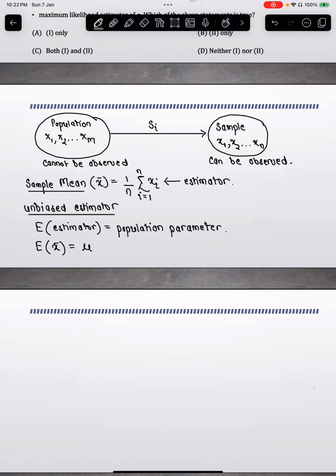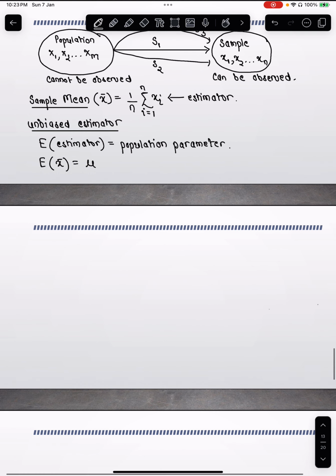What do I mean by this? It means if I take n different samples, so this is S1, this is S2, this is S3, and if I take the expectation across the mean of each sample, then what I should expect is that it should be equal to the population parameter mu.